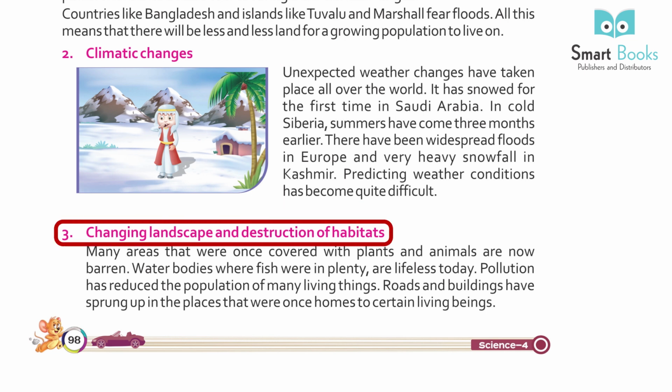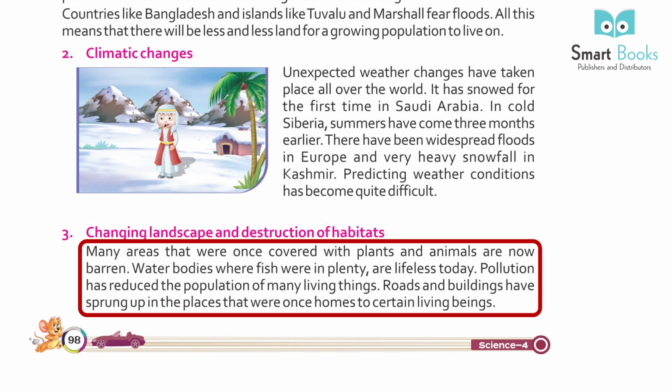3. Changing landscape and destruction of habitats. Many areas that were once covered with plants and animals are now barren. Water bodies where fish were in plenty are lifeless today. Pollution has reduced the population of many living things. Roads and buildings have sprung up in the places that were once homes to certain living beings.